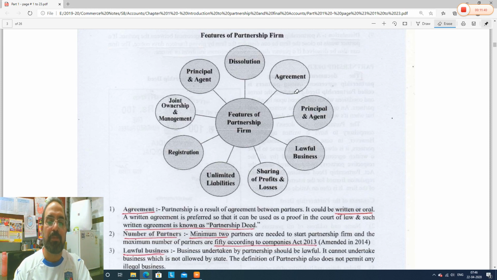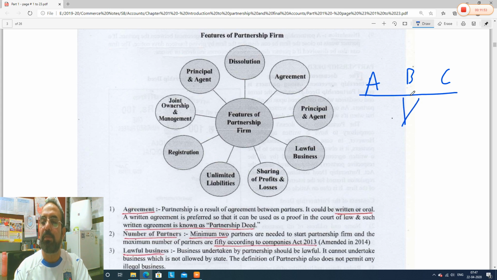Now what are the features of partnership? See, for example, partnership is done by A, B and C. Now for example, they are friends and they started some partnership. See guys, it is very natural. There will be some understanding between all these three. Understanding on what? Like capital. Capital is the money introduced for doing business. So they will agree, like A will bring 2 lakh, B will bring 3 lakhs, C will bring nothing. He is not capable of bringing capital. So they might agree on this.